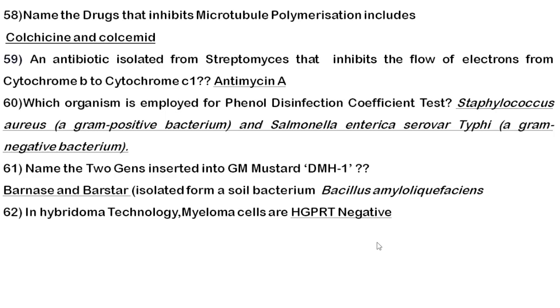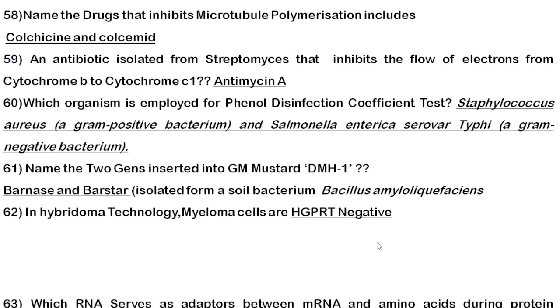Next thing is hybridoma technology. In hybridoma technology, myeloma cells don't have HGPRT, so they are HGPRT negative. In hybridoma technology, you need to know about HAT medium. Specifically in the HAT medium, you need to know about aminopterin. Is aminopterin blocking the salvage pathway or the de novo pathway? You need to answer me in the comment section.